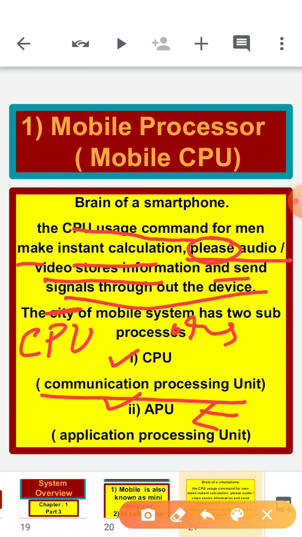This subsystem is responsible for governing and controlling all types of operations taking place on the mobile system by running various types of mobile apps. Now if we talk about the CPU, this subsystem is responsible for making and receiving phone calls on the mobile handset.